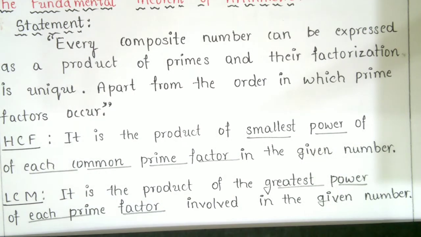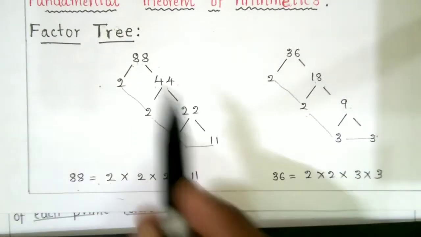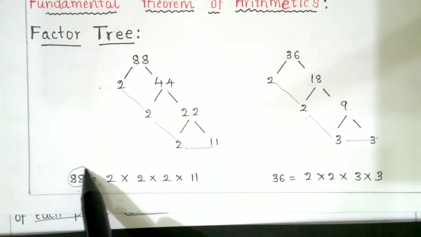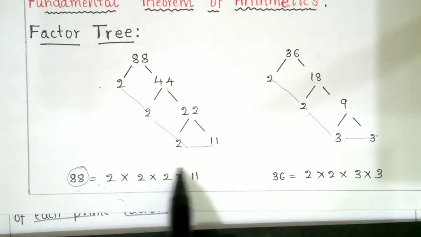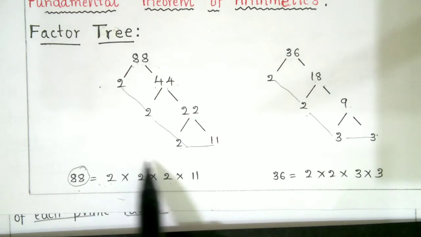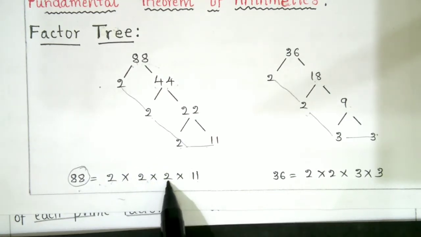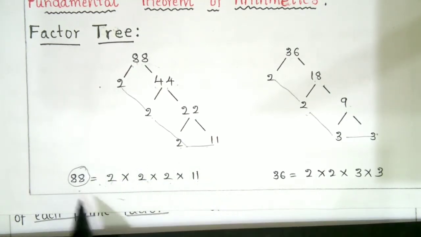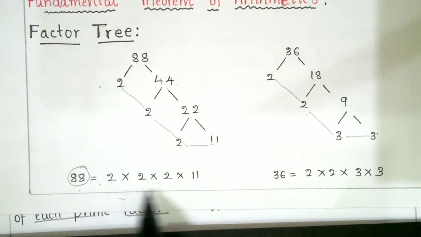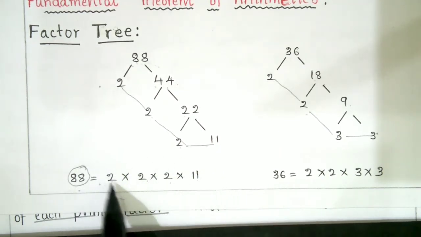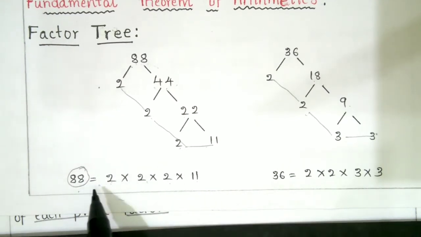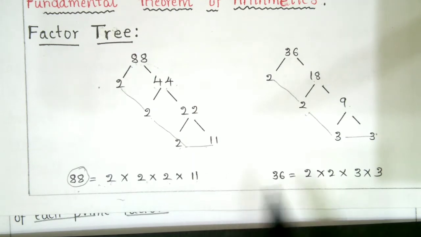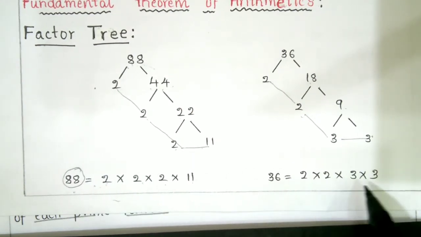Suppose I take 88. 88 is a composite number, so you can write it as a product of primes: 2 into 2 into 2 into 11. These are all prime numbers. Their factorization is unique, which means 88 is 2 into 2 into 2 into 11, and 36 is different, 2 into 2 into 3 into 3.